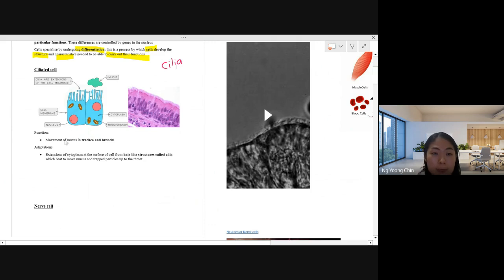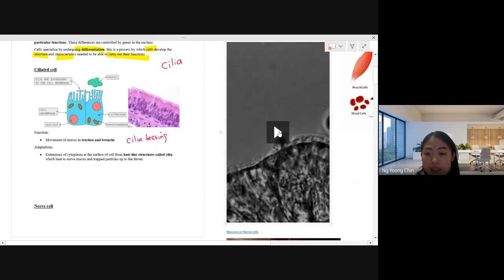The function of cilia is they help with what we call cilia beating. You can see in this video. This shows the movement of the cilia.